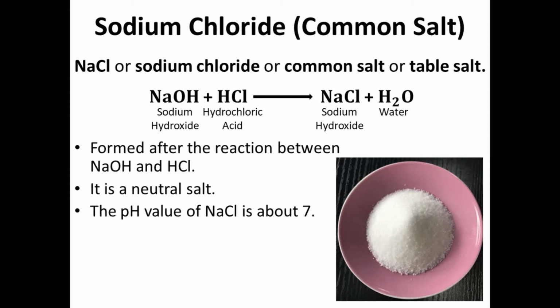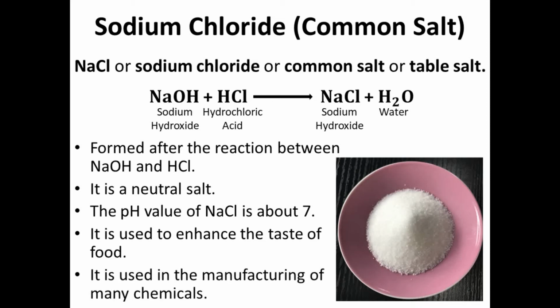The pH value of NaCl is about 7. It is used to enhance the taste of food. It is used in the manufacturing of many chemicals. Various other chemicals are formed from sodium chloride. So this was all about common salt.